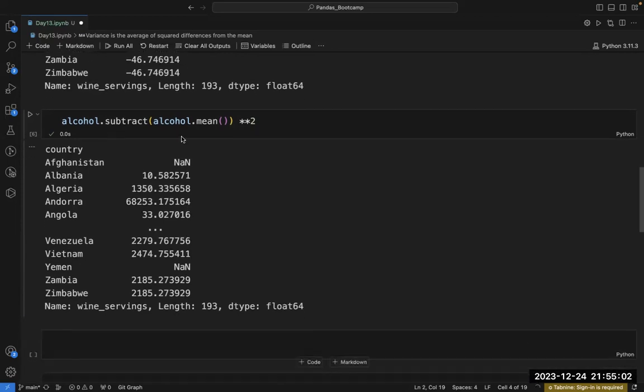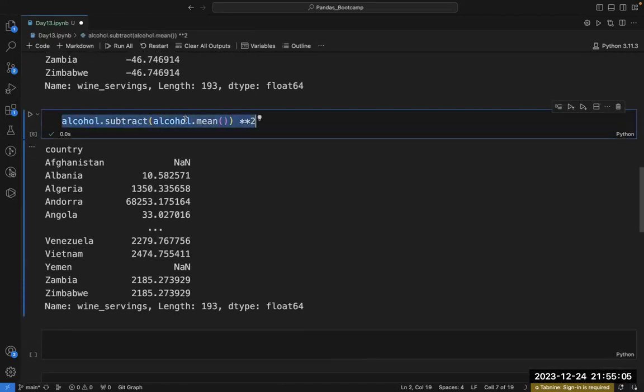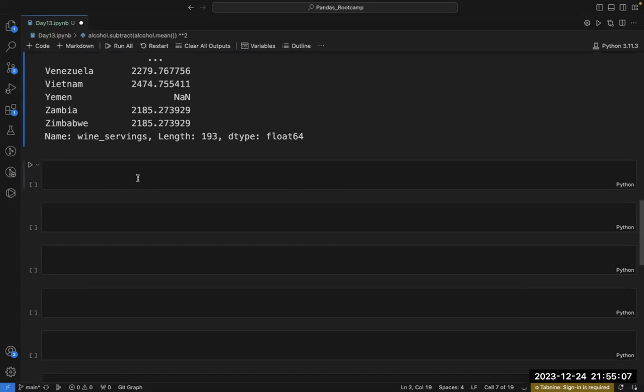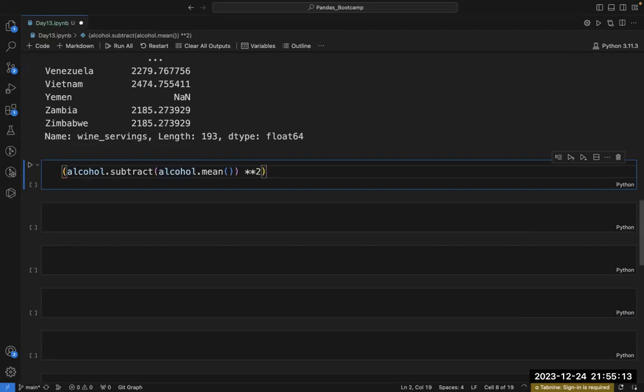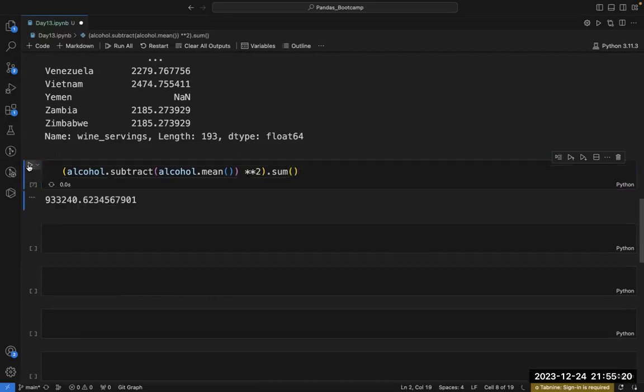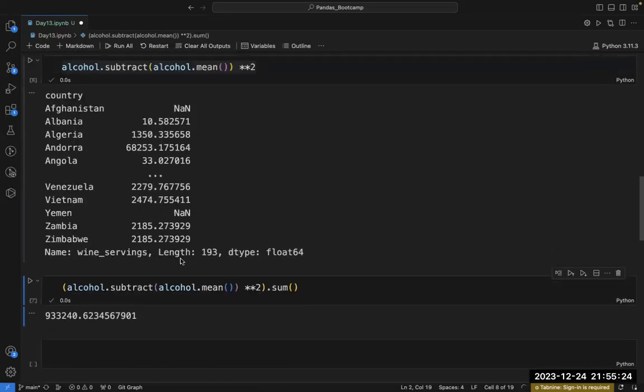So the next step is to sum it all up. If I sum it up, I get this, and now all these values are summed up.